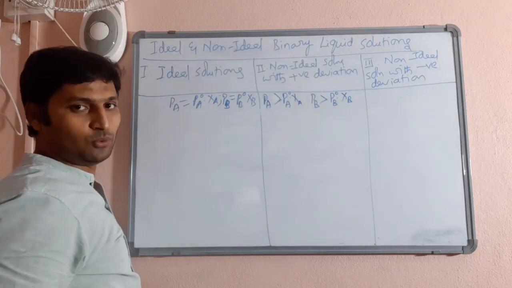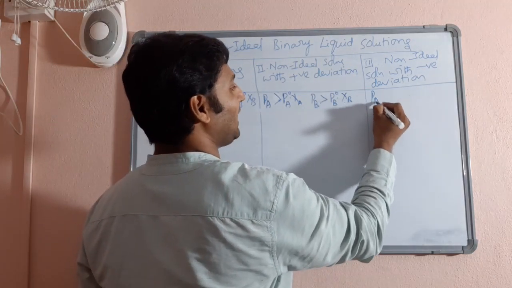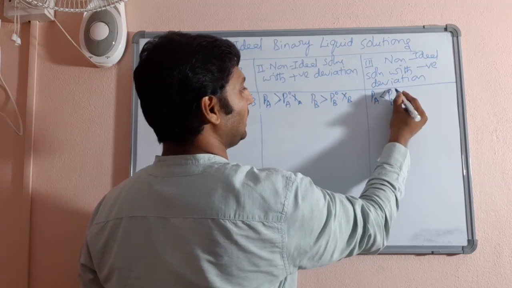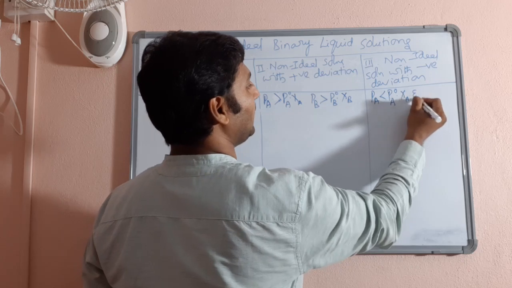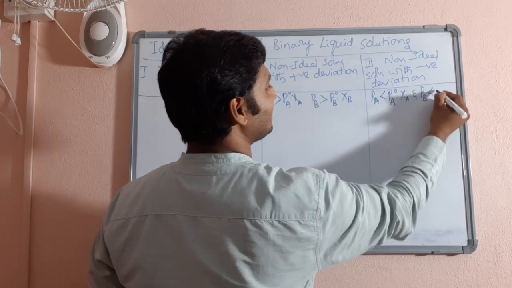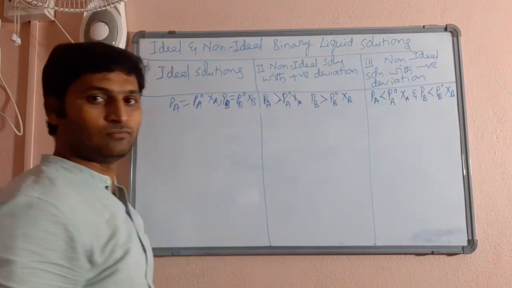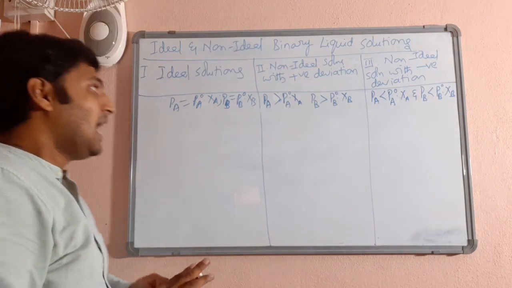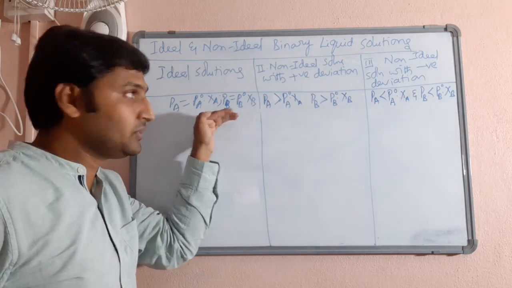Now I think you understood what is non-ideal solutions with negative deviation. PA is less than the product PA naught and XA, and PB is less than the product PB naught and XB. So point number 1, ideal solutions will be behaving exactly according to Raoult's law.